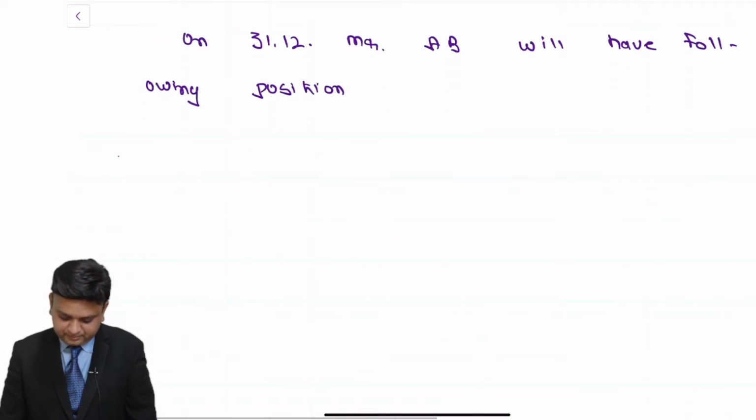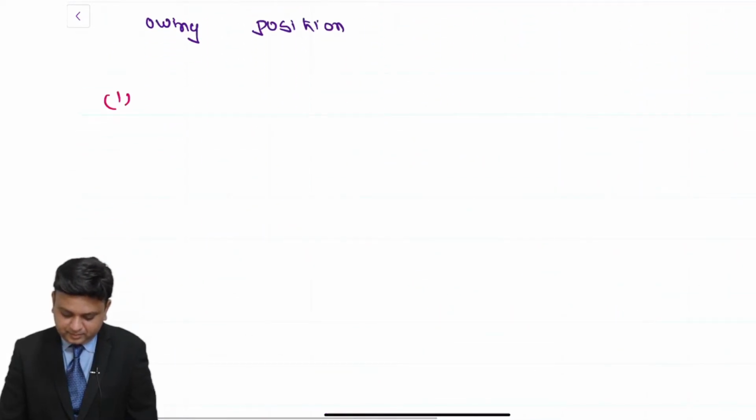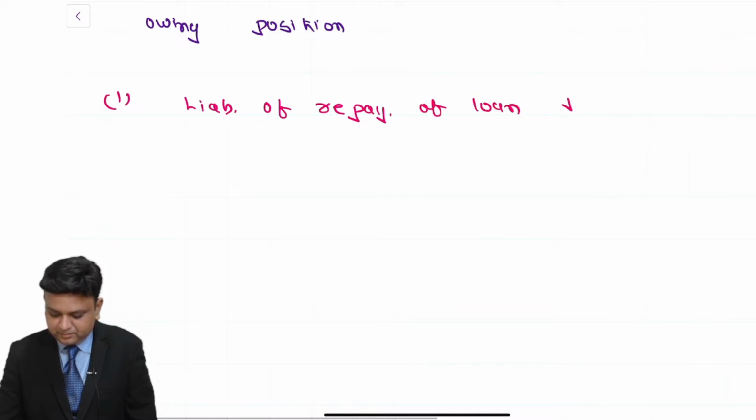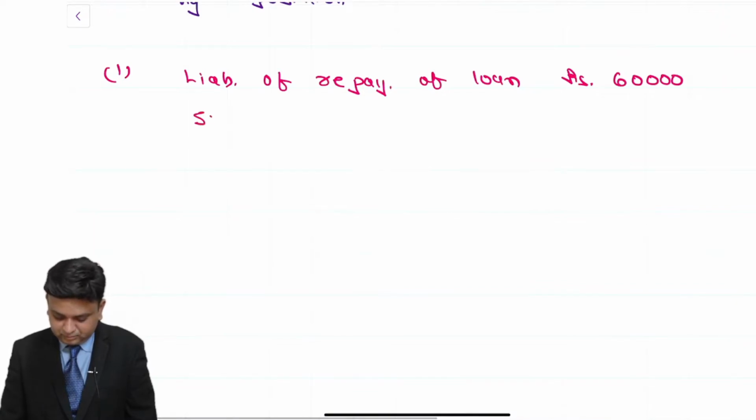One, liability of repayment of loan rupees 60,000. In bracket, write down 50,000 plus 20%.